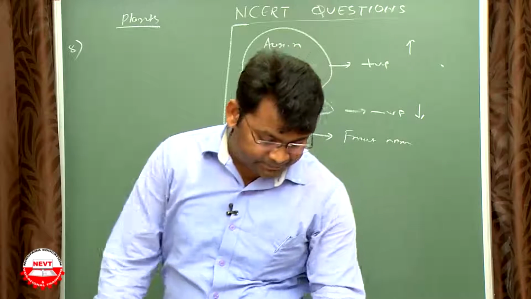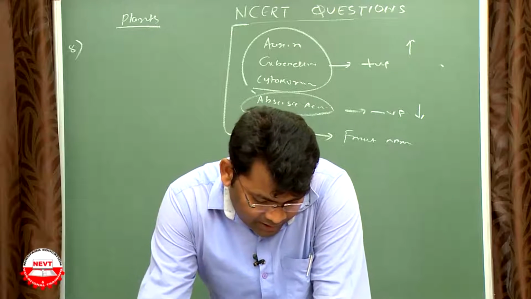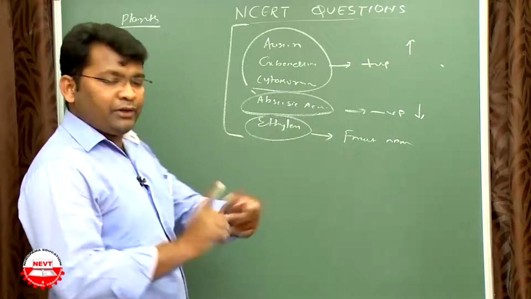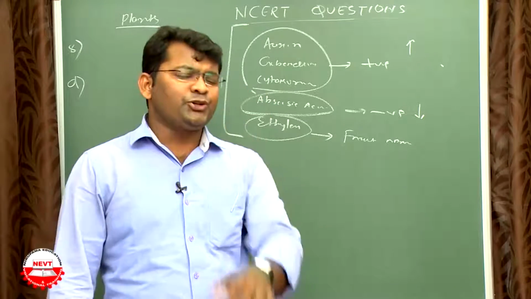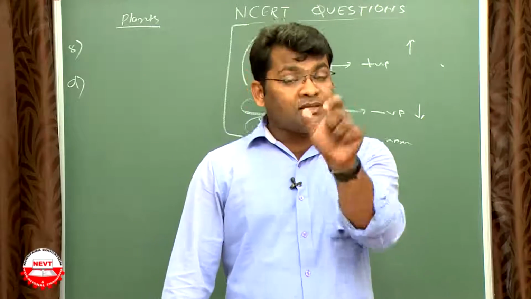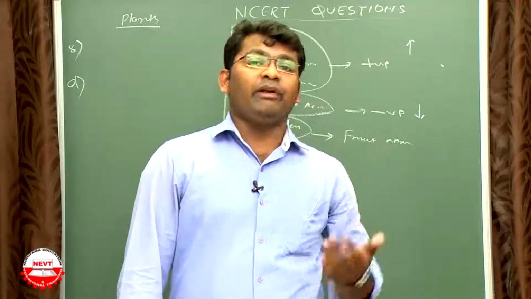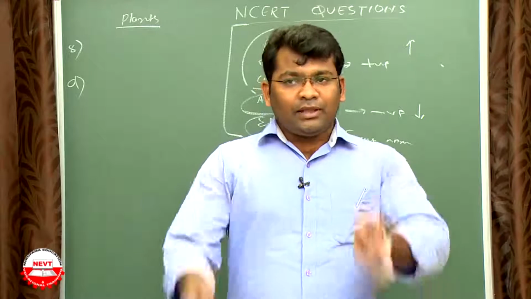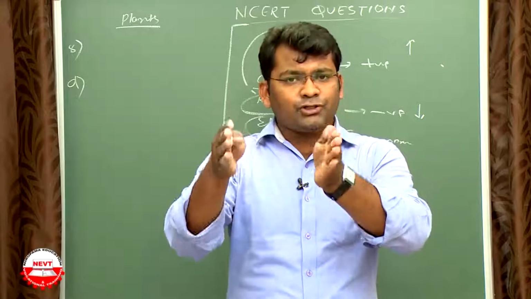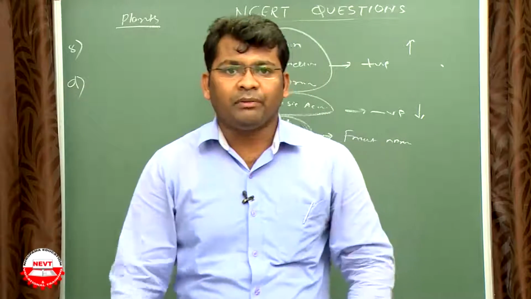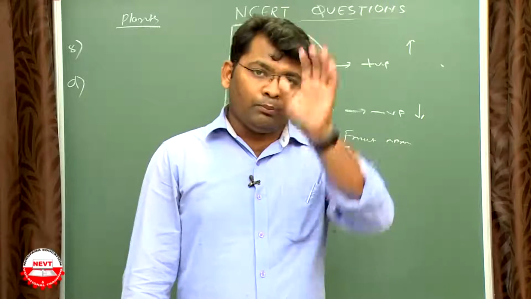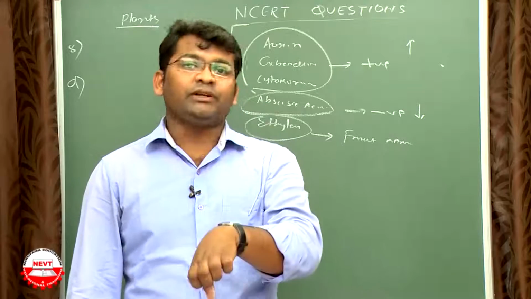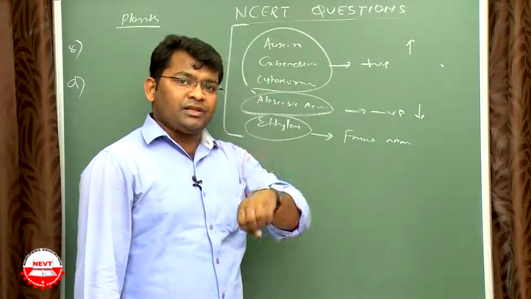Now question number 9: what is the need for a system of control and coordination in an organism? Why is control and coordination necessary? So what is control exactly? Take the example of blood pressure. The range is 80 to 120. If systolic pressure is more than 120, that is called hypertension; less than 80 is hypotension. So there is a certain fixed control range of blood pressure in our body, and that should be controlled by both the nervous system and the hormonal system. Both monitor and control it. That's why control and coordination is very necessary in our body.